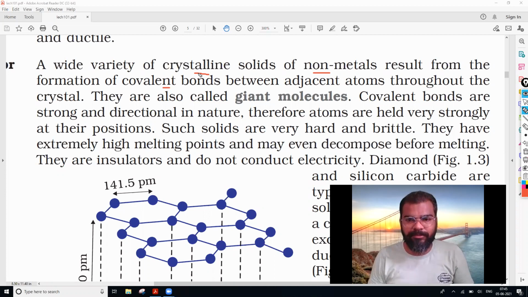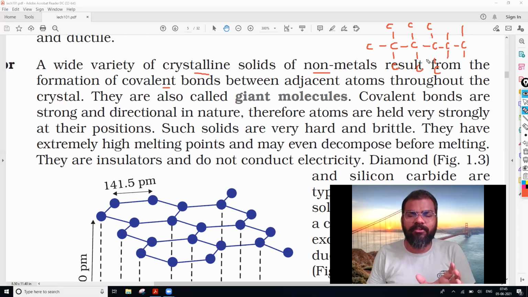Once again, suppose I say carbon. Carbon can bind with 4 other carbon atoms. Likewise, this carbon continues, and a long carbon-carbon chain is going to form because of the catenation property. So when covalent bonds form between carbon atoms or other non-metals, the big molecule that forms is called a giant molecule.